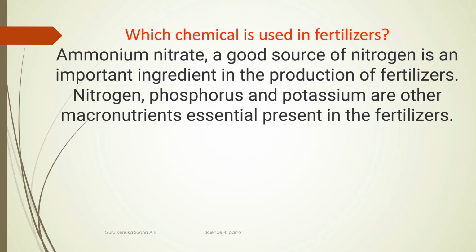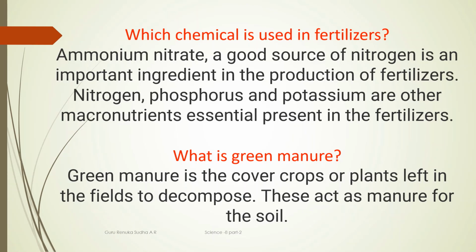So if someone asks which chemical is common in all the fertilizers, you have to say ammonium nitrate. Nitrogen, phosphorus, and potassium are the other macronutrients which are also added with the fertilizers. That means they are essentially present in the fertilizer, you can say.